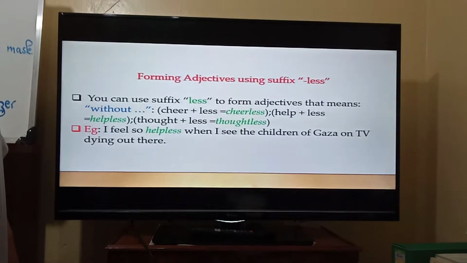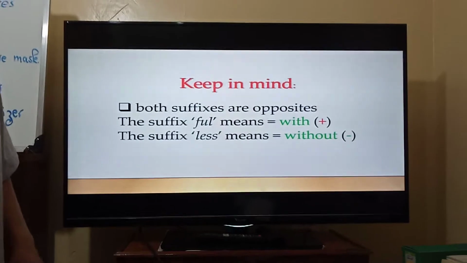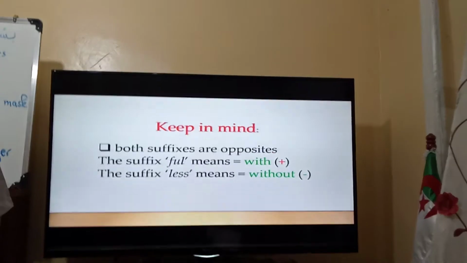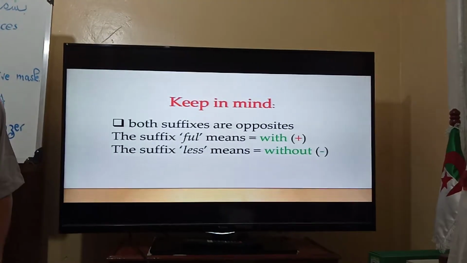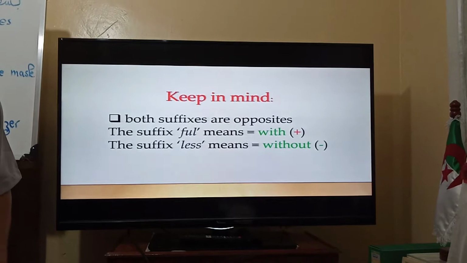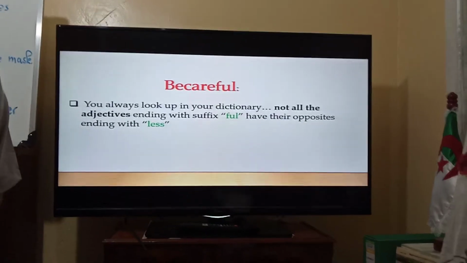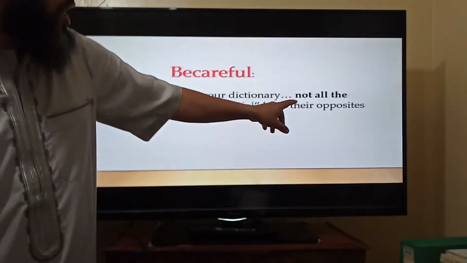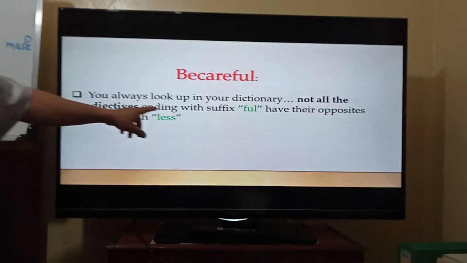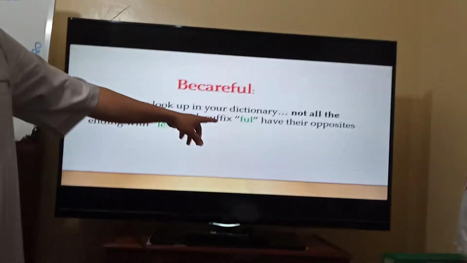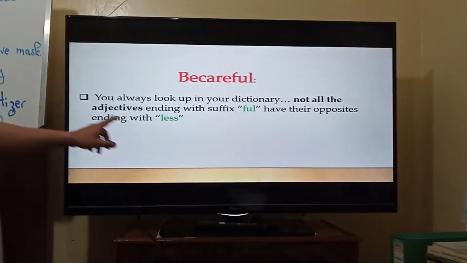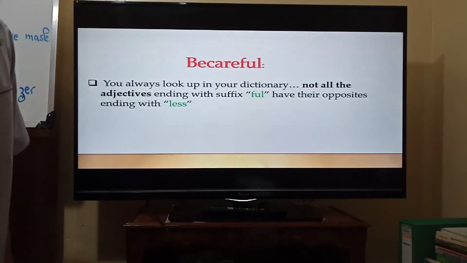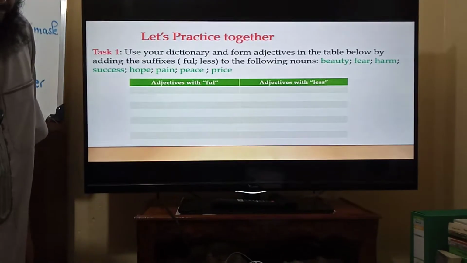Now, you have to keep in mind that both suffixes are opposites. The suffix full means with, and the suffix less means without. But be careful. You should always look in your dictionary, because not all adjectives ending with the suffix full have opposites ending with the suffix less. We will see in the following activity, inshallah.